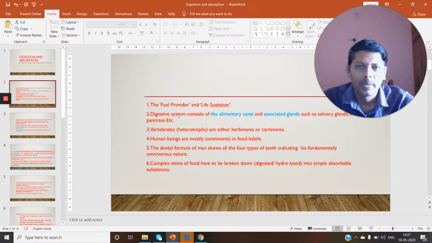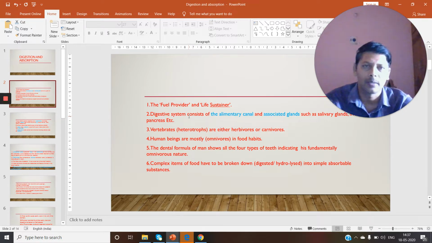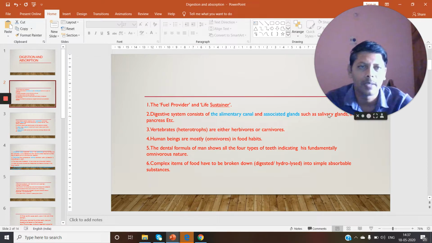The digestive system is equal to two parts: the alimentary canal, and the digestive glands. Some digestive glands mentioned here are the salivary glands, liver, and pancreas. Vertebrates are either herbivores or carnivores.